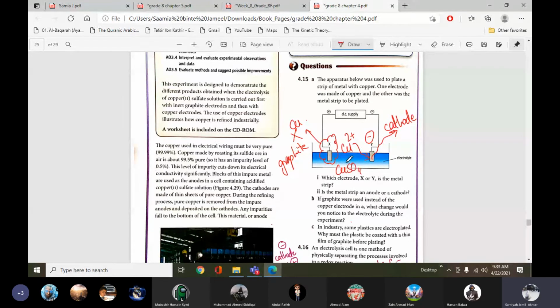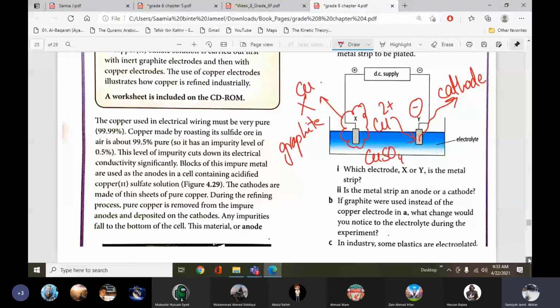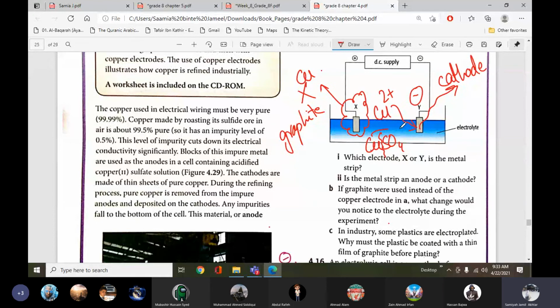Yes, it becomes acidic. Do you know why? In electrolysis, all the copper which is present in the solution will deposit on the cathode, and the sulfate will again go to the anode and react with more copper and form copper sulfate. So the concentration of copper sulfate remains the same in the solution, because the sulfate keeps on reacting with the copper anode.